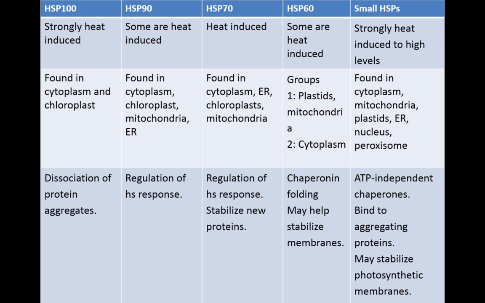The small HSP group represents a group of proteins that function as holders rather than folders. An example of that is the HSP40. That is, they bind proteins until they can interact with the HSPs with the folding roles. They too may stabilize membranes by preventing hyperfluidity.